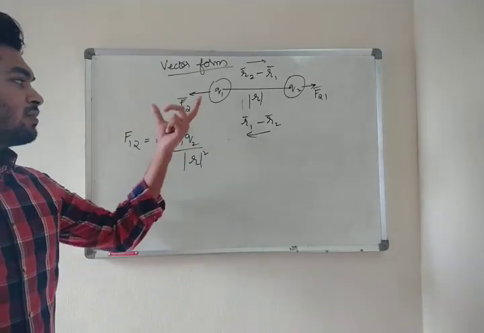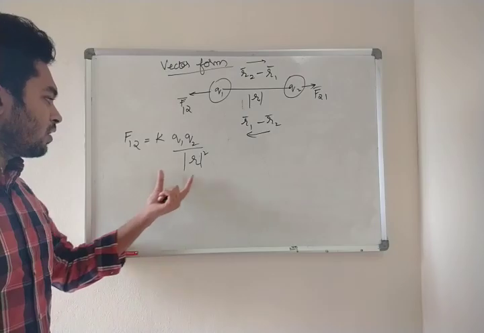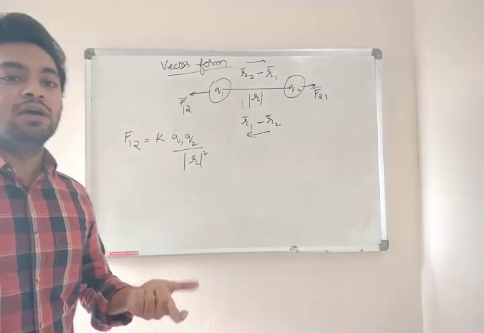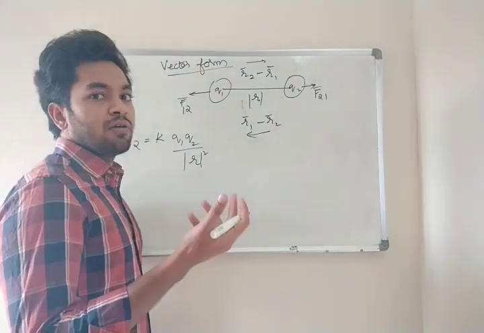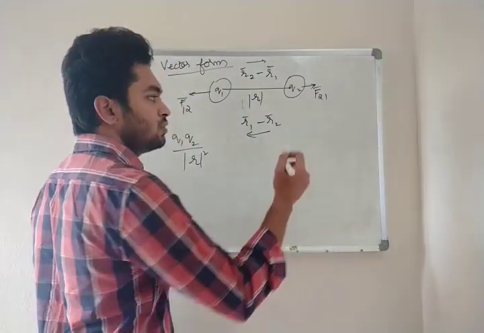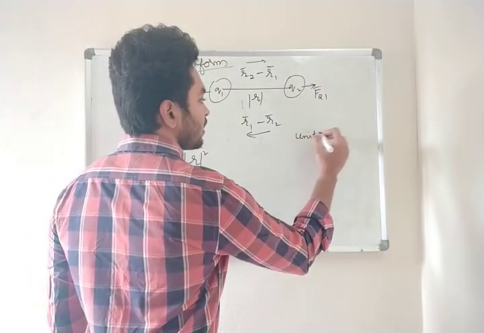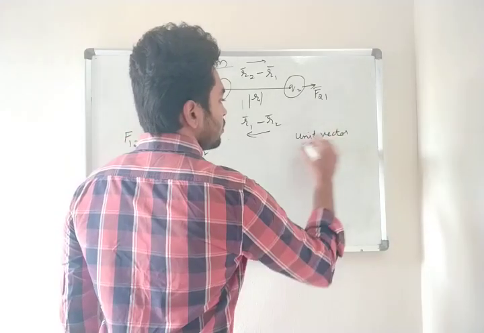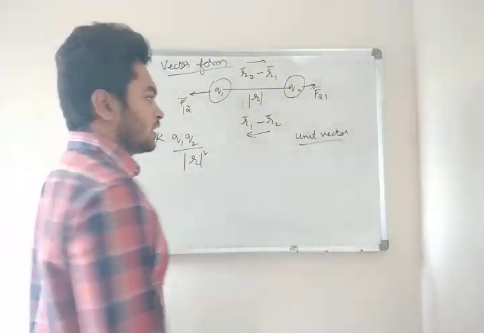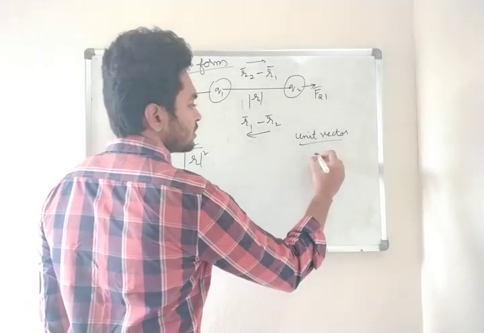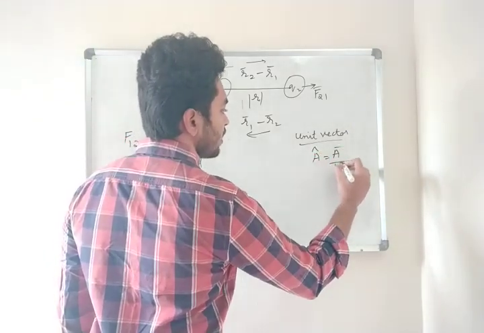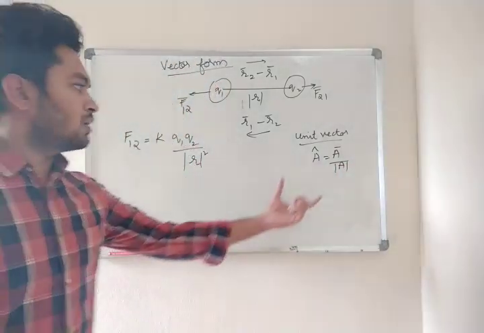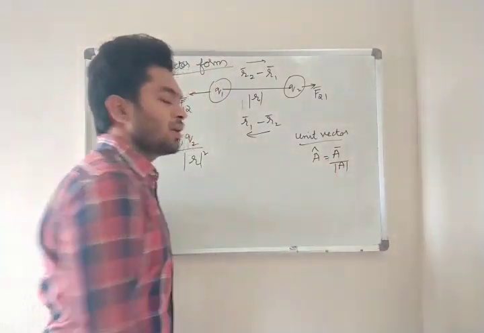Now vector means it has both magnitude, which we got, and even direction. For the direction, how do we find it? You have to take the unit vector. What is the unit vector? Suppose A cap equal to A bar by mod A. This is the general form of a unit vector.